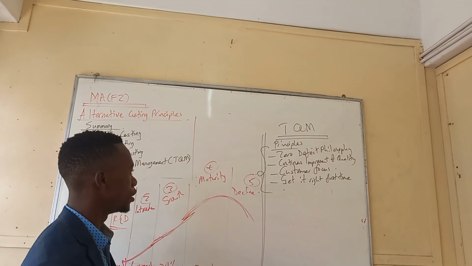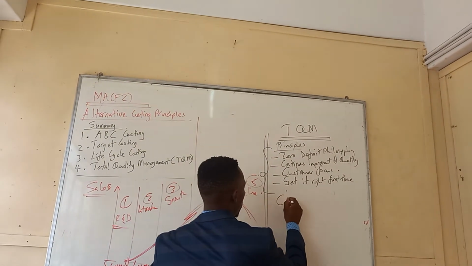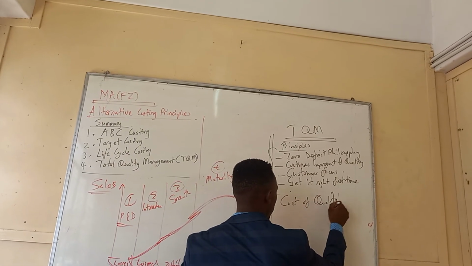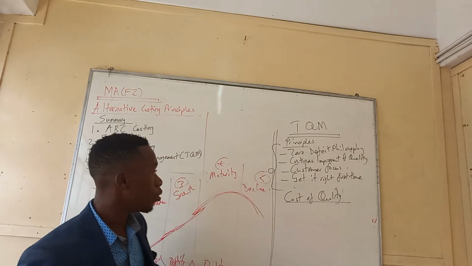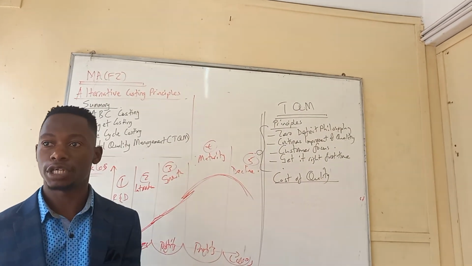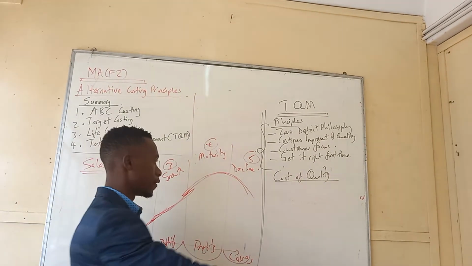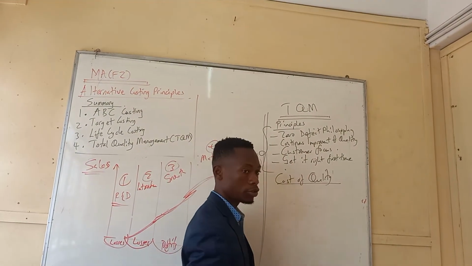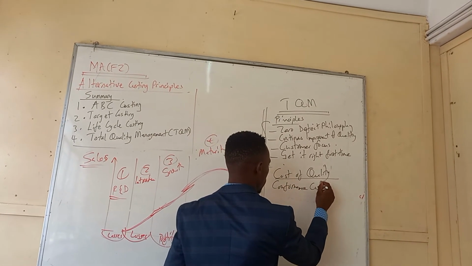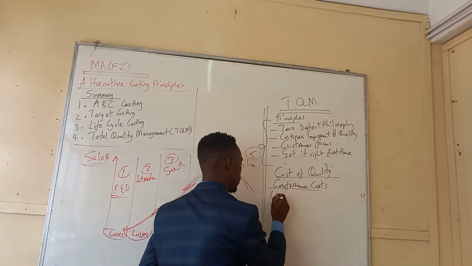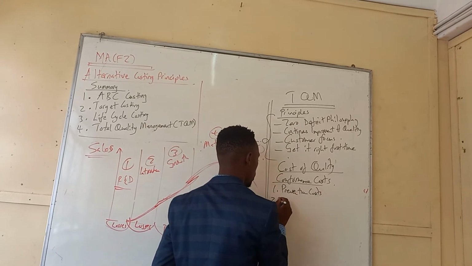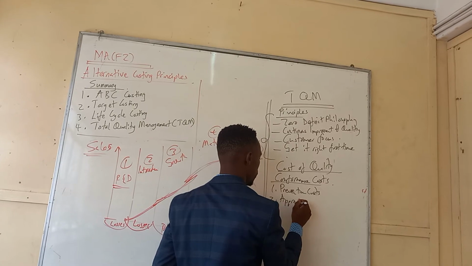Total quality management. Then yes, we might need the quality, but there are some costs of quality. We all need this, but there are some costs that you have to incur for you to be able to achieve this. So we have what you call the conformance costs. Number one, the conformance cost. We do have the prevention cost and the appraisal cost.